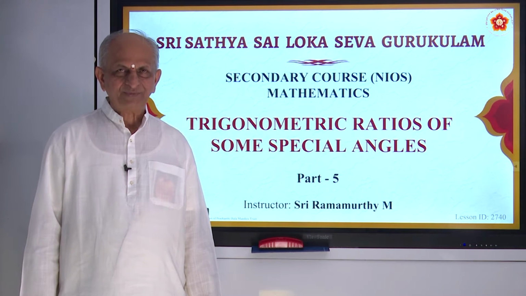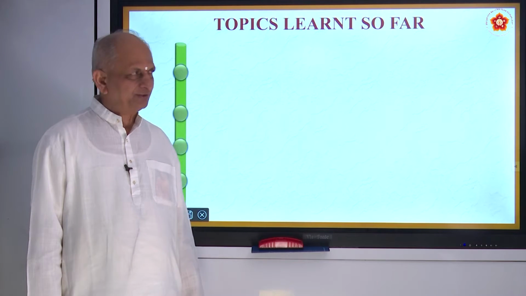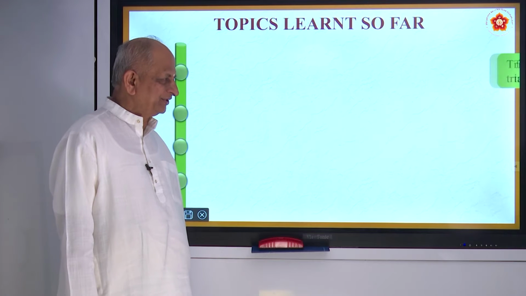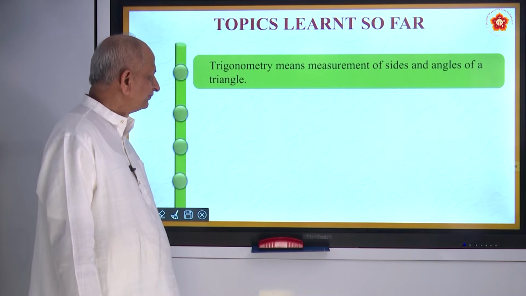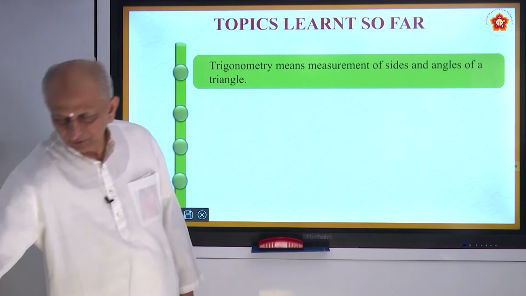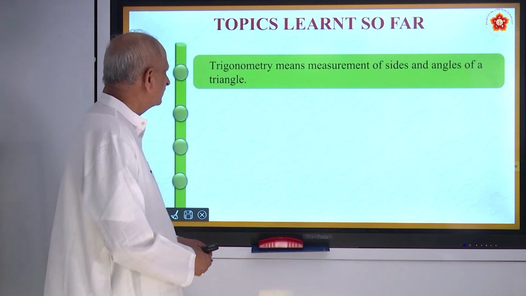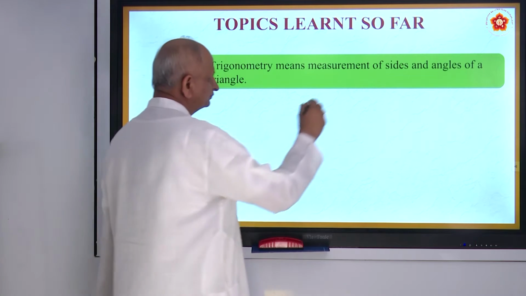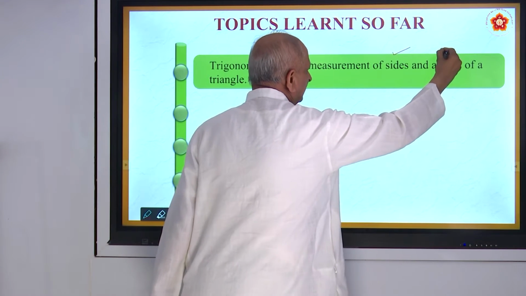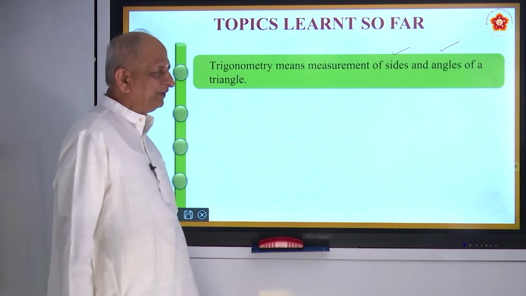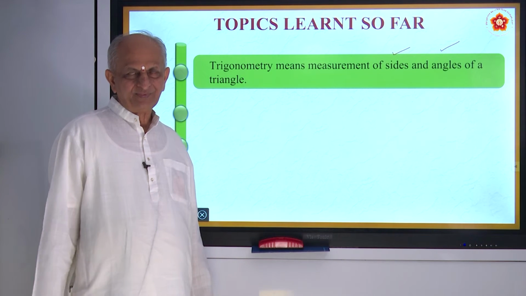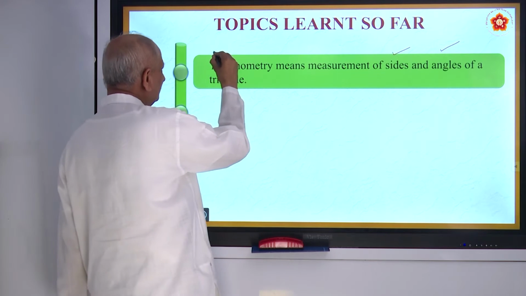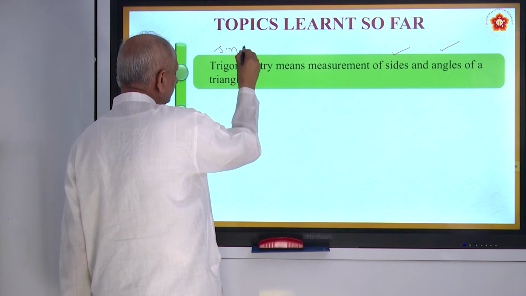So in the last class we have studied something about angle of elevation and angle of depression in connection with the trigonometric ratios, the applications of trigonometric ratios. In your previous class, we learnt that trigonometry means measurement of sides and angles. Angle we call theta. Is it not? Sin theta, cos theta, etc. So these are the names we are given.